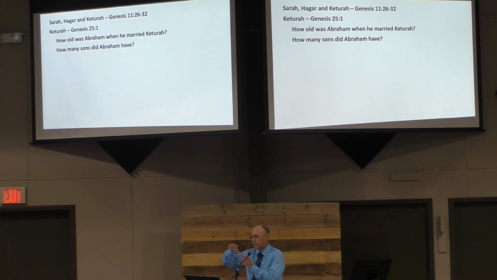We don't know anything that I could find about the rest of this side of the lineage. As far as how old Abraham was when he married Keturah, if I did my counting up right, and I reserve the right to be wrong, he was about 147 when he took his final wife. That seems kind of old to me, to be getting remarried and then having a whole set of kids.